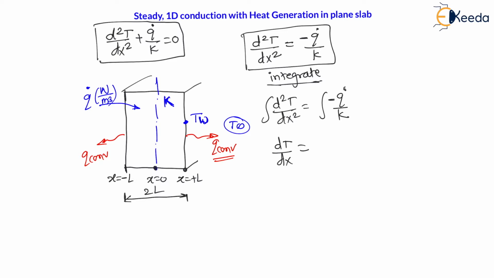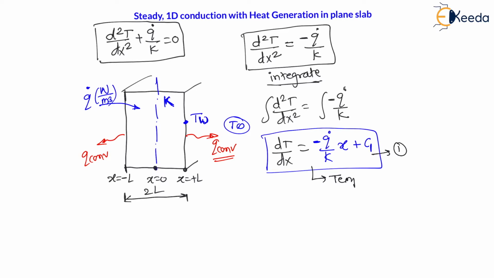Now my dear students, therefore minus q dot by k will be constant, and the integration of dx will be equal to x, plus there will be an integration constant c1. As we have not kept the limits, there will always be an integration constant. Therefore it will be dT by dx equals minus q dot by k x plus c1. This is called the temperature gradient equation. This is our first equation. Now again let us integrate this temperature gradient equation.